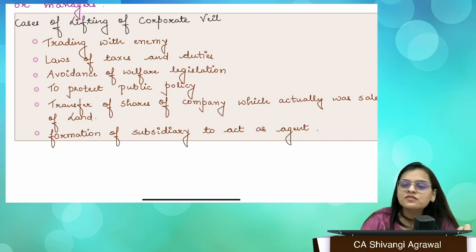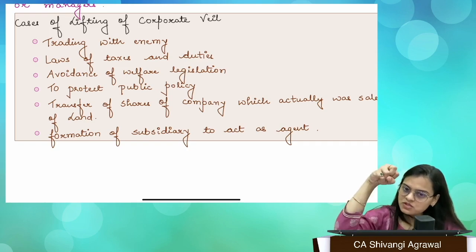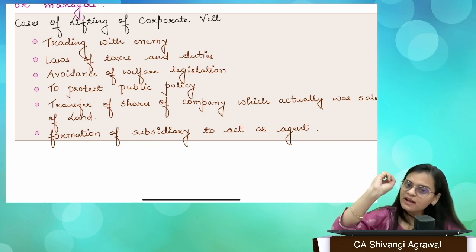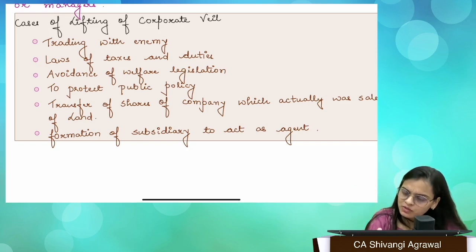Then we have avoidance of welfare legislation. What is avoidance of welfare legislation? There is a famous case law of Associated Rubber Industry, and that basically says that there is a company which was earning this much, and because of its earning it had to pay bonus. It is a welfare legislation for the labor class, right? So it had to pay bonus.